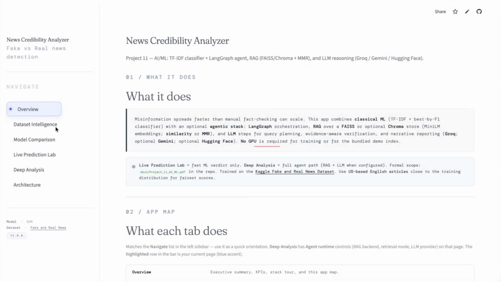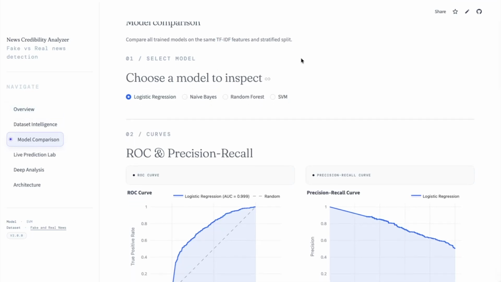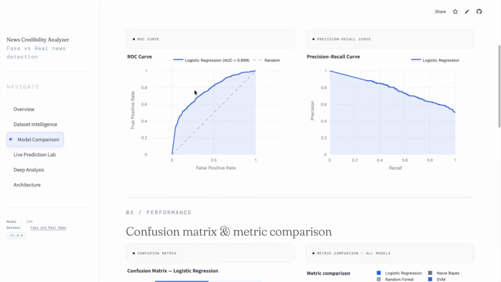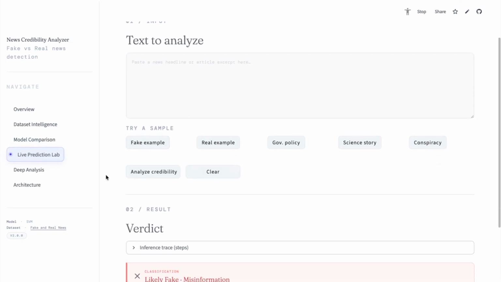In Milestone 1, we built and shipped a complete machine learning pipeline powered by TF-IDF. Here, we evaluated across 4 models with SVM emerging as the top performer by F1 score, all integrated into a clean multi-page Streamlit application. This gave us something powerful, a fast real-time fake versus real signal.